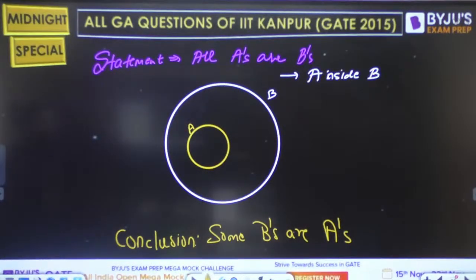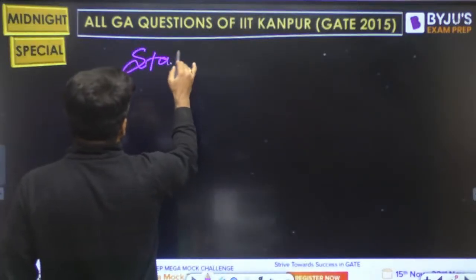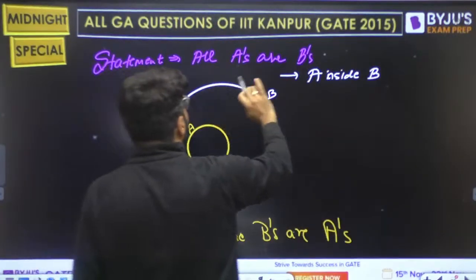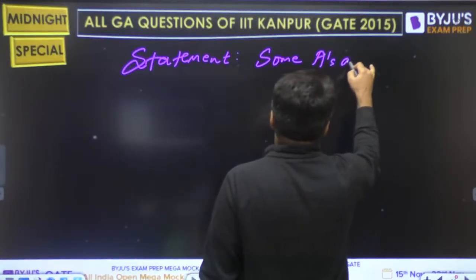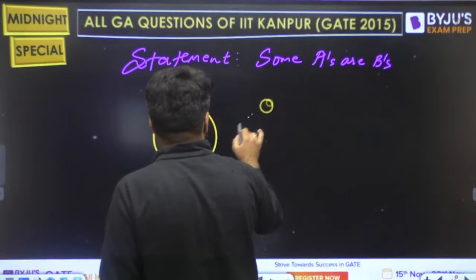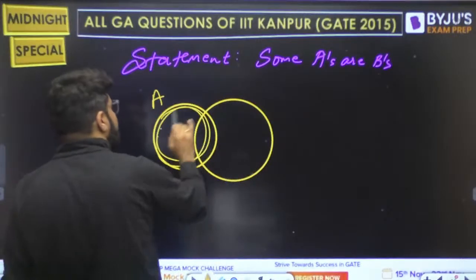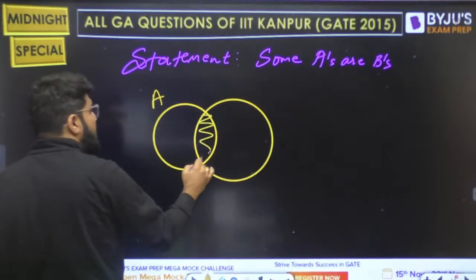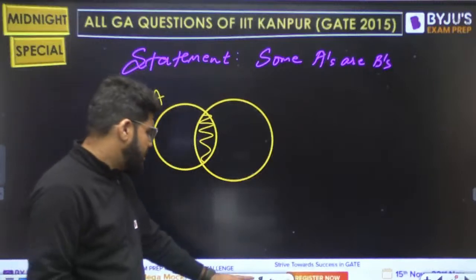One more very common statement, dear. Forget the previous question. Let me give you two types of common statement in these questions. What is the other common statement? Some A's are B's. Not all, some of the A's are B's. What is the meaning of this? That there are so many A's, but some of them are B's. Not all. It means A and B have something in common.